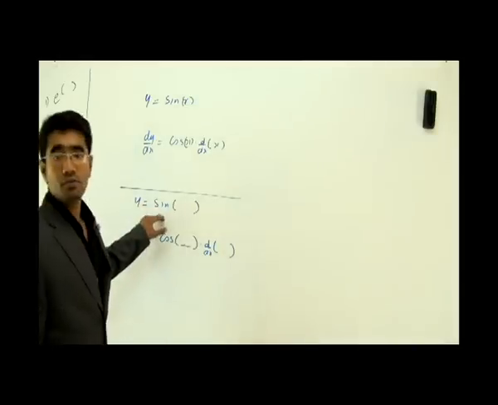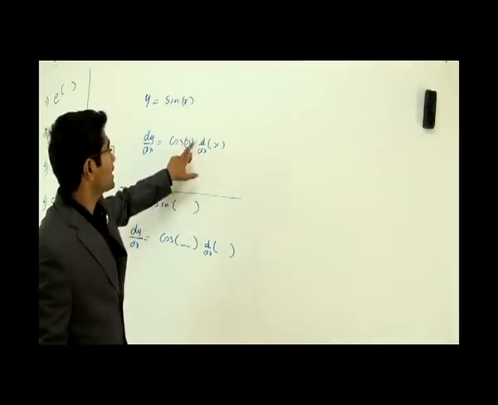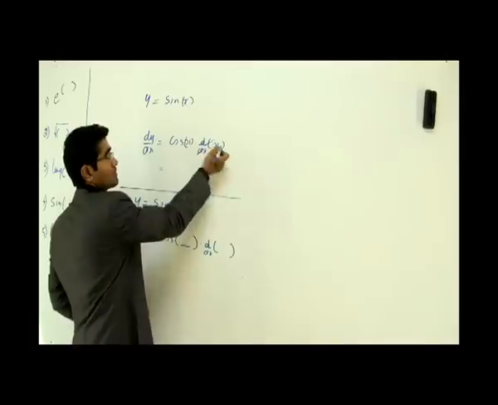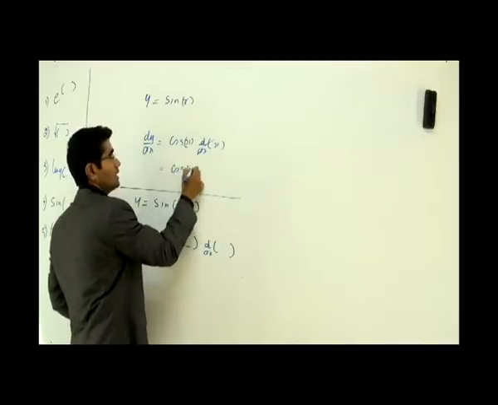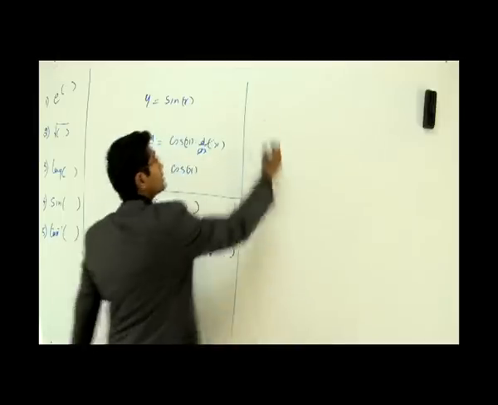So remember that if I'm differentiating sine, I'm getting cos, nothing much. If there is an x, I'll write an x, and again I differentiate x. Now differentiation of x is 1, so it becomes cos of x only. In this case, it is not like that. It's a more general form. Now let's take a problem, try to understand.